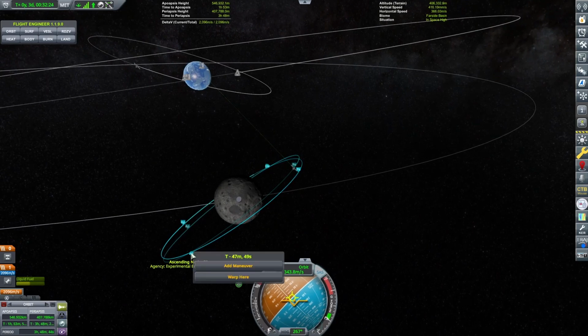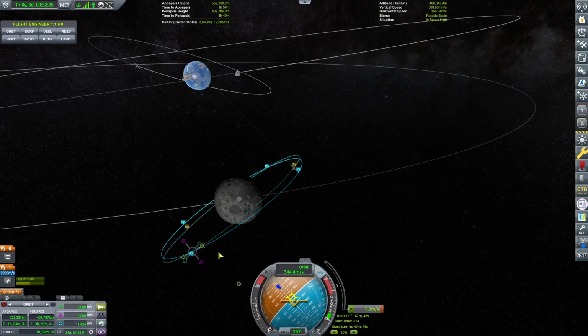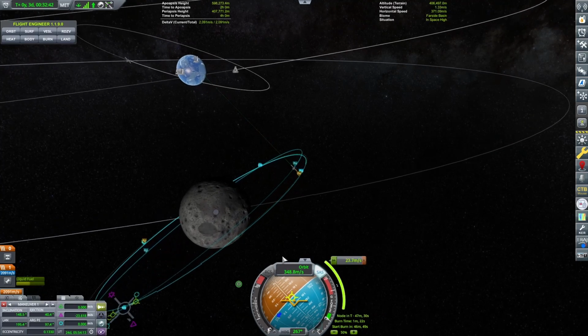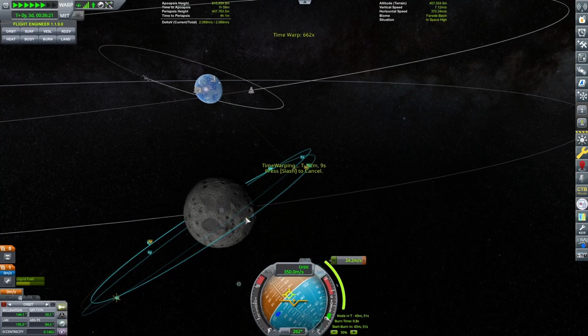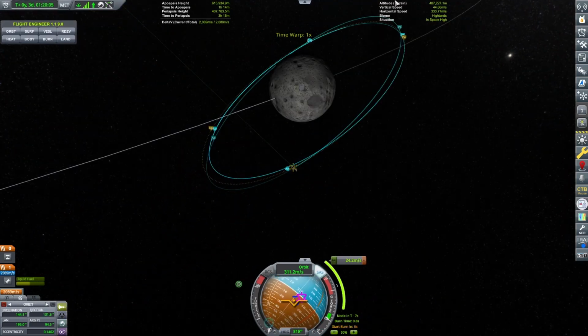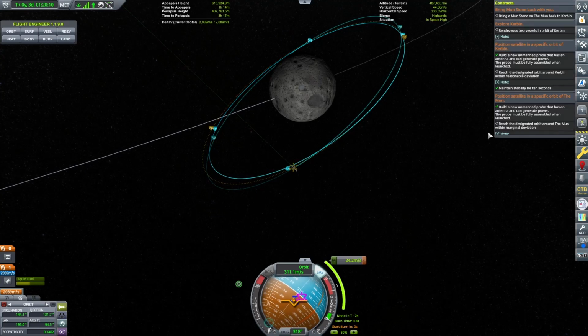So from the ascending node, we want to match the tilt, which is minus 5 degrees. Just needs to be reasonably close. And I'm just kind of eyeballing this because these numbers don't make sense. All right, so let's warp over there. Okay, so we're just going to basically do this until we see the contract fulfilled.